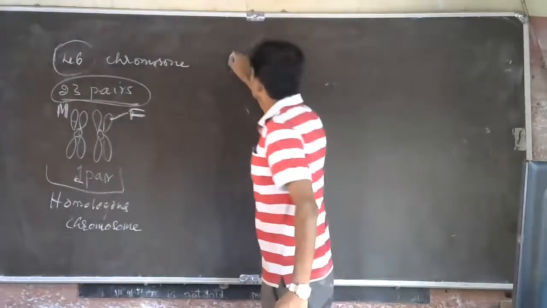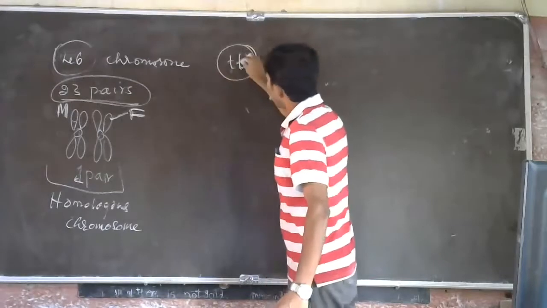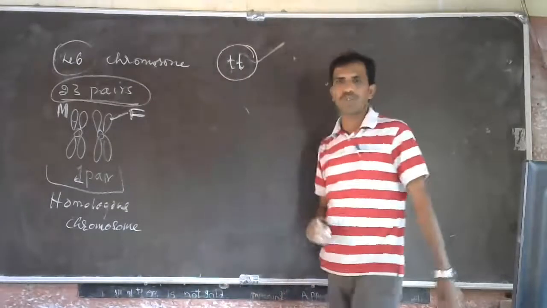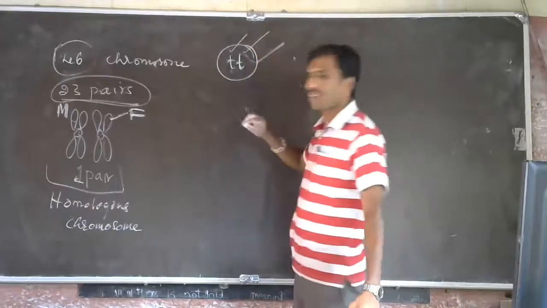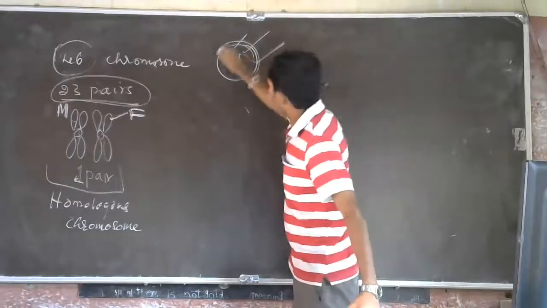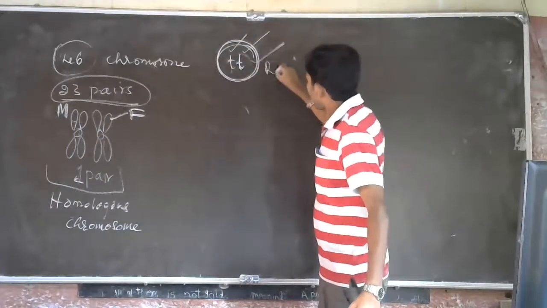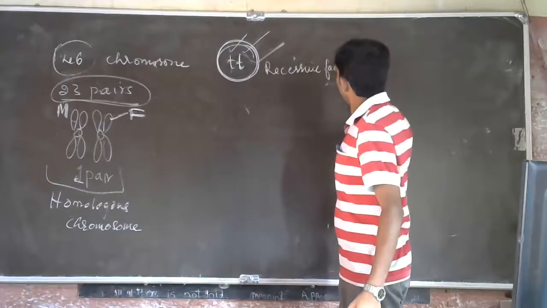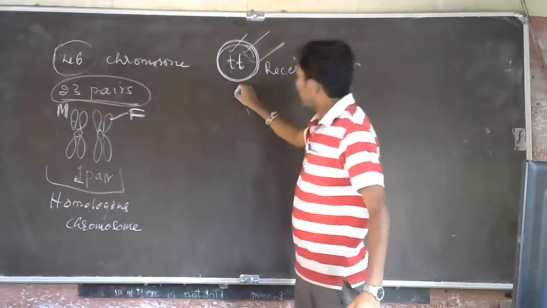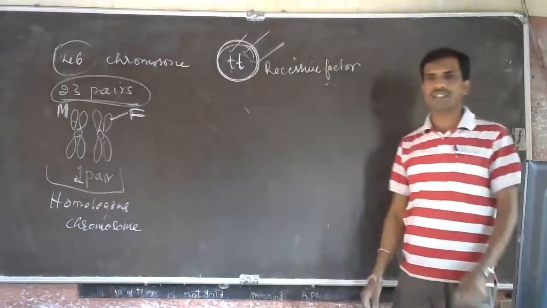Think that in an organism, both the shortness factors have come. This is a short factor, this is also a short factor. When these two factors are both the same, both are recessive. This shows the recessive character.